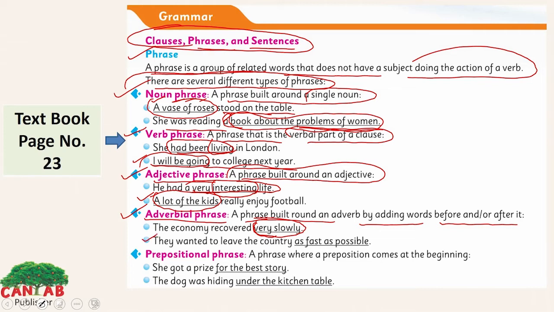Look at the second example of it. They wanted to leave the country as fast as possible. How did they want to leave the country? As fast as possible.